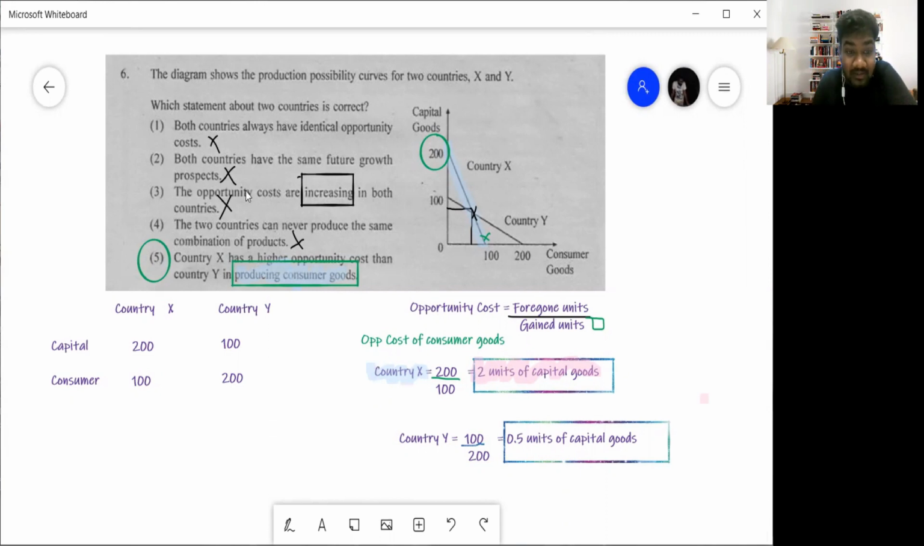Number 3, the opportunity costs are increasing in both countries. Now, is opportunity cost increasing here? You have a straight line PPC. Straight line PPC denotes what?